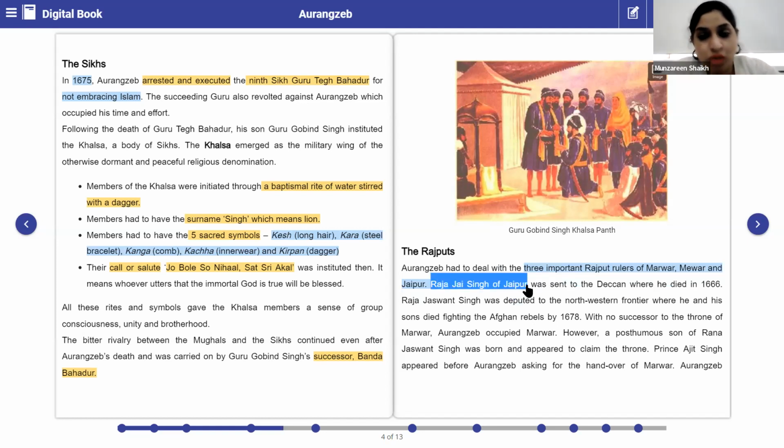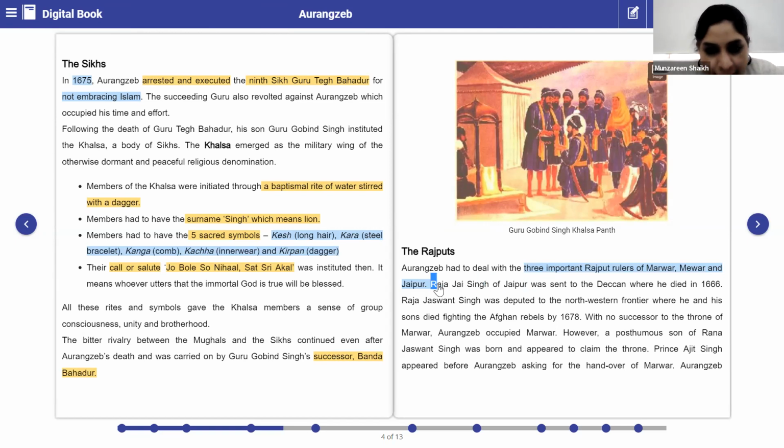Raja Jaswant Singh, so many names you are coming across, so make a note of it. Raja Jaswant Singh was deputed to the northwestern frontier, where he and his sons died fighting the Afghan rebels by 1678. With no successor to the throne of Marwar, Aurangzeb occupied Marwar. However, the posthumous son of Raja Jaswant Singh was born and appeared to claim the throne. Prince Ajit Singh appeared before Aurangzeb asking for the handover of Marwar.